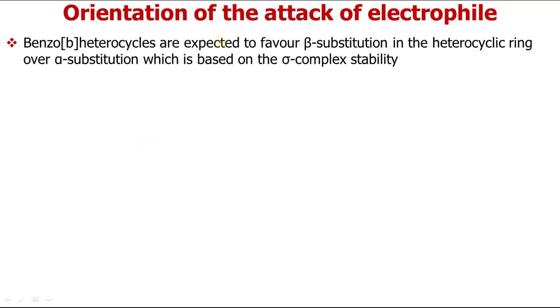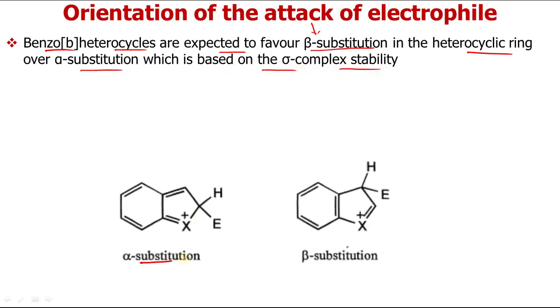Now let us see what is the effect of benzo fusion. So benzo[b] heterocycles are expected to favor beta substitution. Now when we fuse this ring with a benzene ring, then the preferable position is the beta position in the heterocyclic ring over alpha position, which is based on the sigma complex stability. Now this is your alpha substitution, this is your beta substitution.